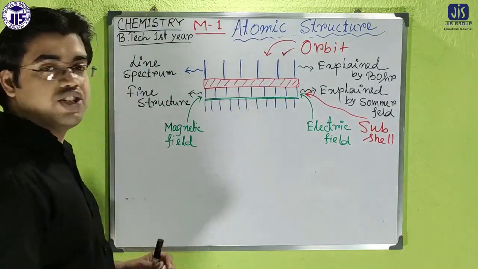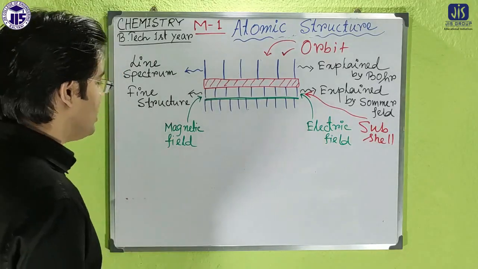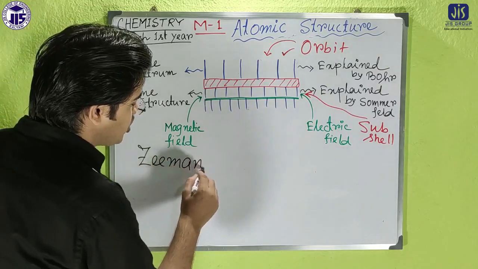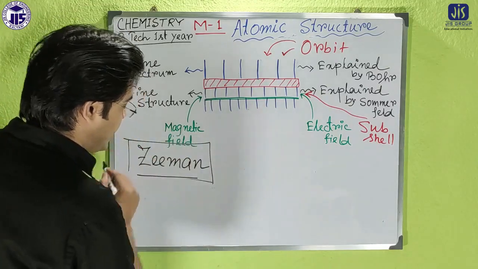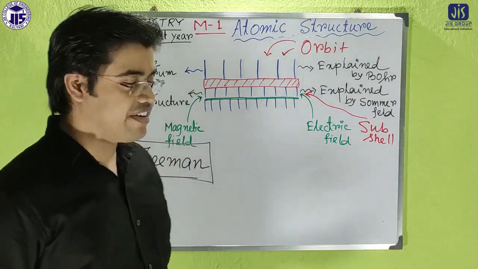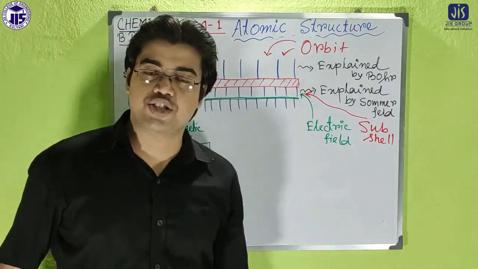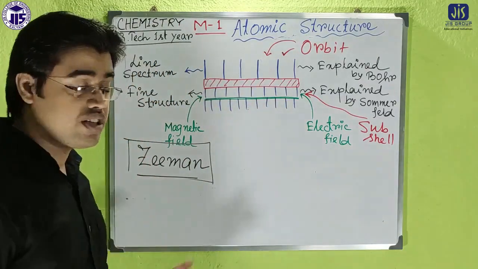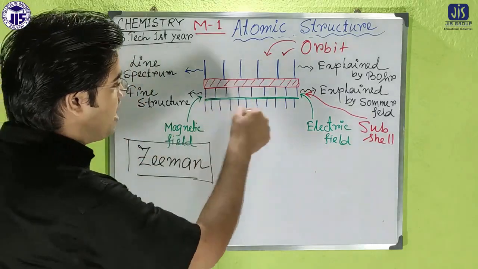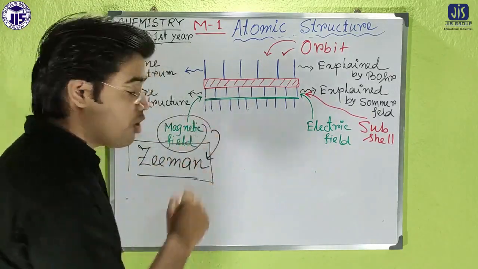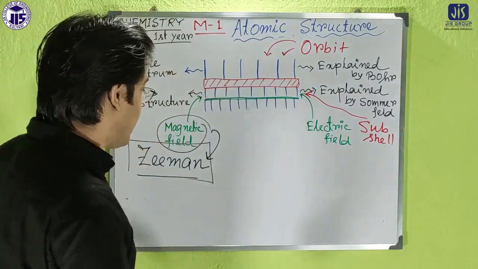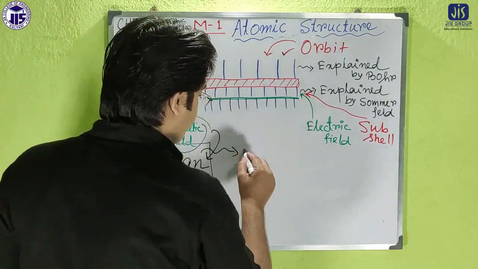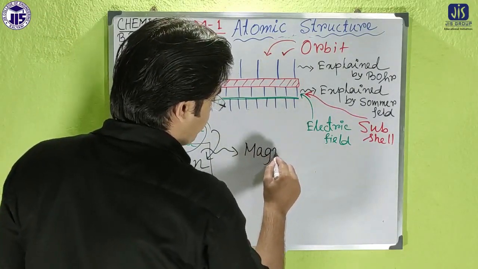First of all, if we consider the magnetic field, there was a scientist named Zeeman, and Zeeman first observed that in the presence of the magnetic field, each and every line of the fine structure again splits into small lines. For that reason, this further splitting in the presence of a magnetic field is called the Zeeman effect. According to Zeeman, he introduced a new quantum number called the magnetic quantum number.